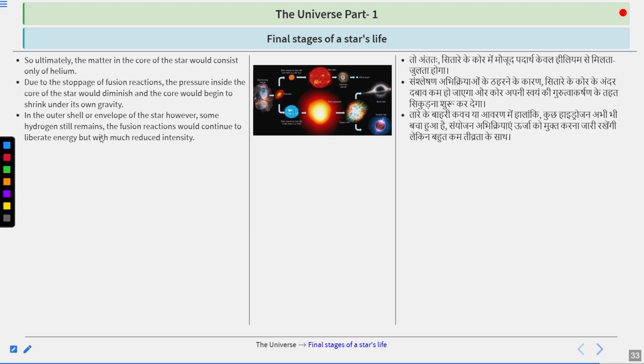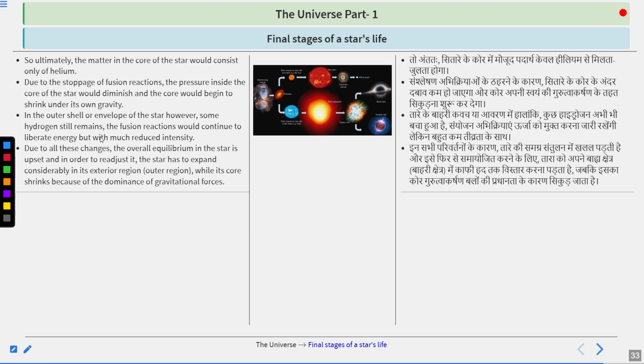The fusion reactions would continue to liberate energy but with much reduced intensity. Due to all these changes, the overall equilibrium in the star is upset. And in order to readjust it, the star has to expand considerably in its outer region, while its core shrinks because of the dominance of gravitational forces.